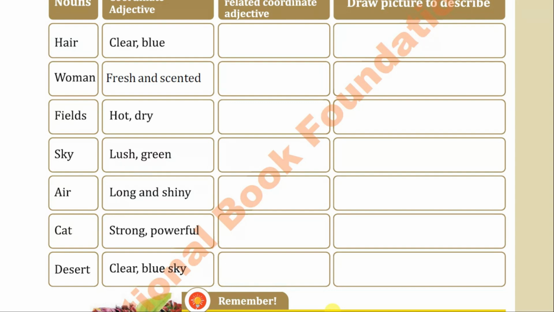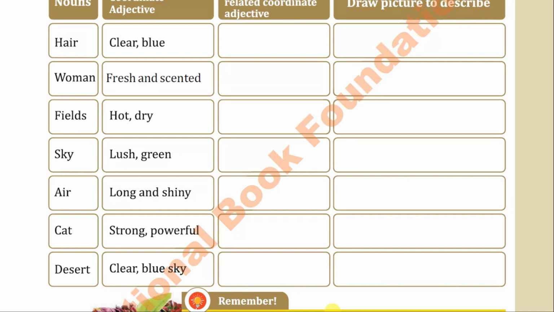Now, I think there is some mistake in the exercise that is given in your book, because one is repeated. In the second column, you can see that there is a repetition, clear blue sky. It's repeated over there at the end. So you can write these anyhow in the third column, and then you can draw small pictures also in the fourth column to describe. It was just an exercise on how adjectives are used with the nouns.